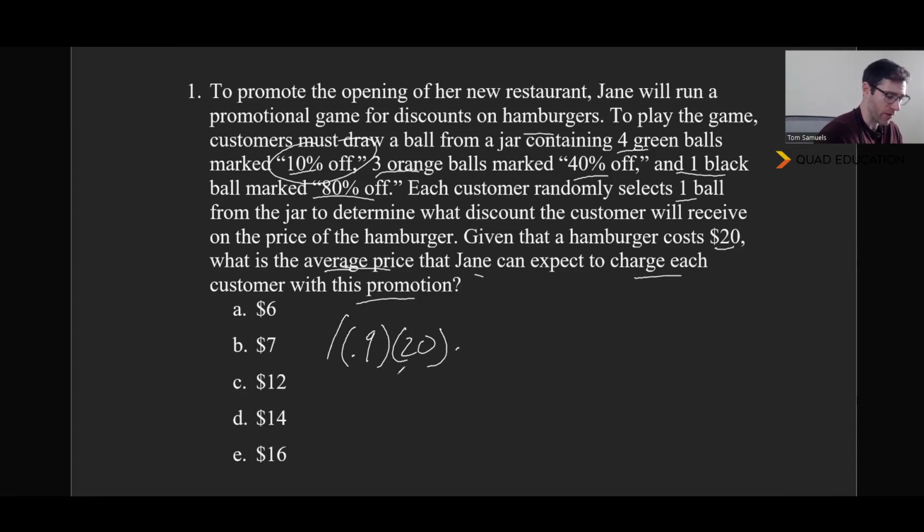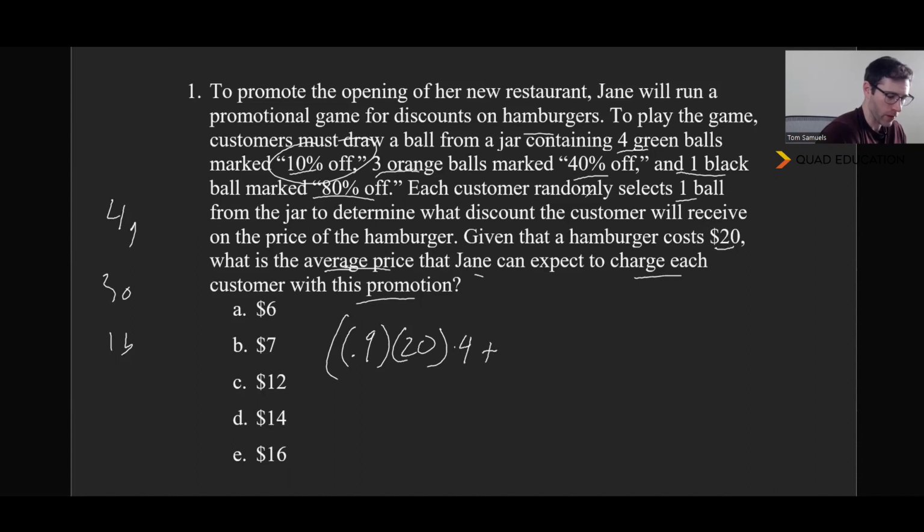In this case, I'm just going to divide eventually by the total number, just to keep it as an average, just to show that it's still an average we're doing here. So there's a 10% discount for a $20 hamburger, and that occurs with 4 green balls marked 10 off. So there are 4 green, we have 3 orange, and we have 1 black. And so that's a total of 8 balls. So there's 4 green balls.